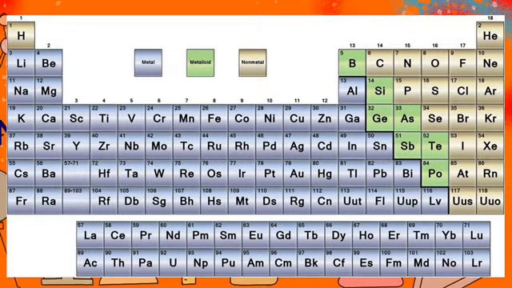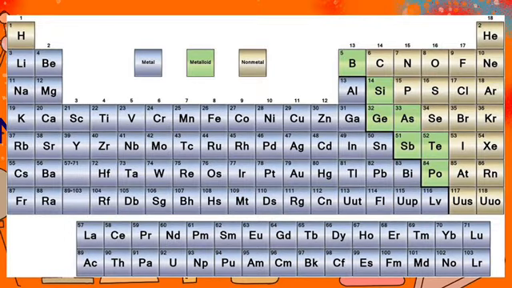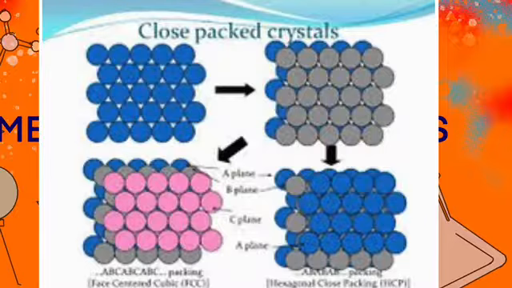Here we can study the properties of the elements. Now the elements show different types of properties. On the basis of the properties that we see in the elements, we can classify them as metals and non-metals. There are some elements which show both the properties of metals and non-metals. They lie in between the metals and non-metals in the periodic table, and we call them metalloids. Now in this chapter we will study what are metals and what are non-metals.